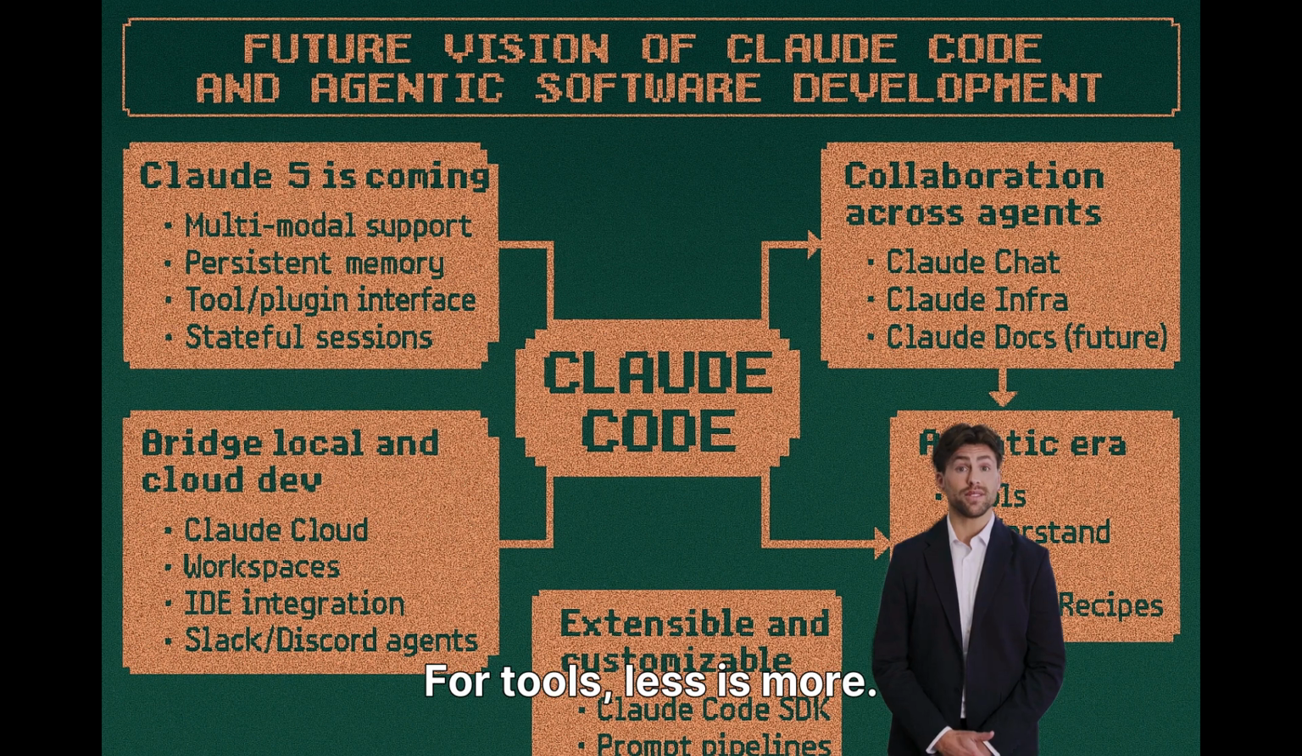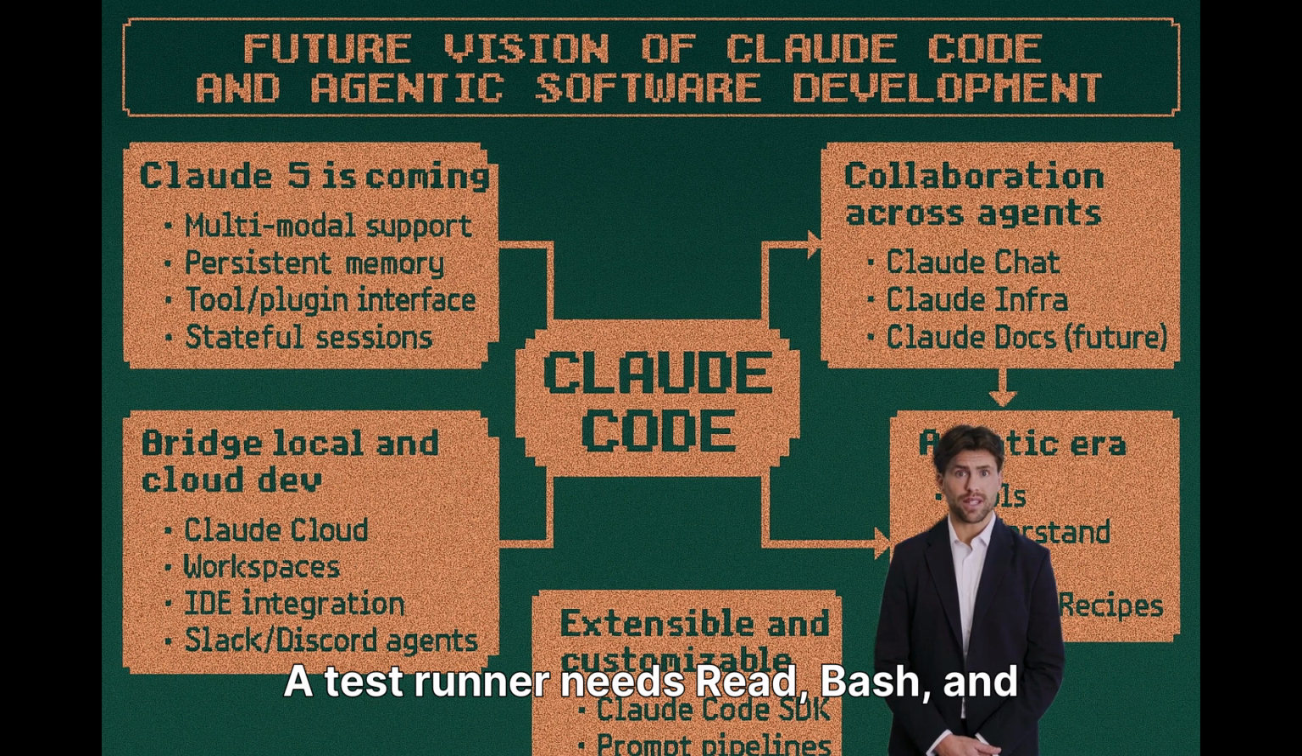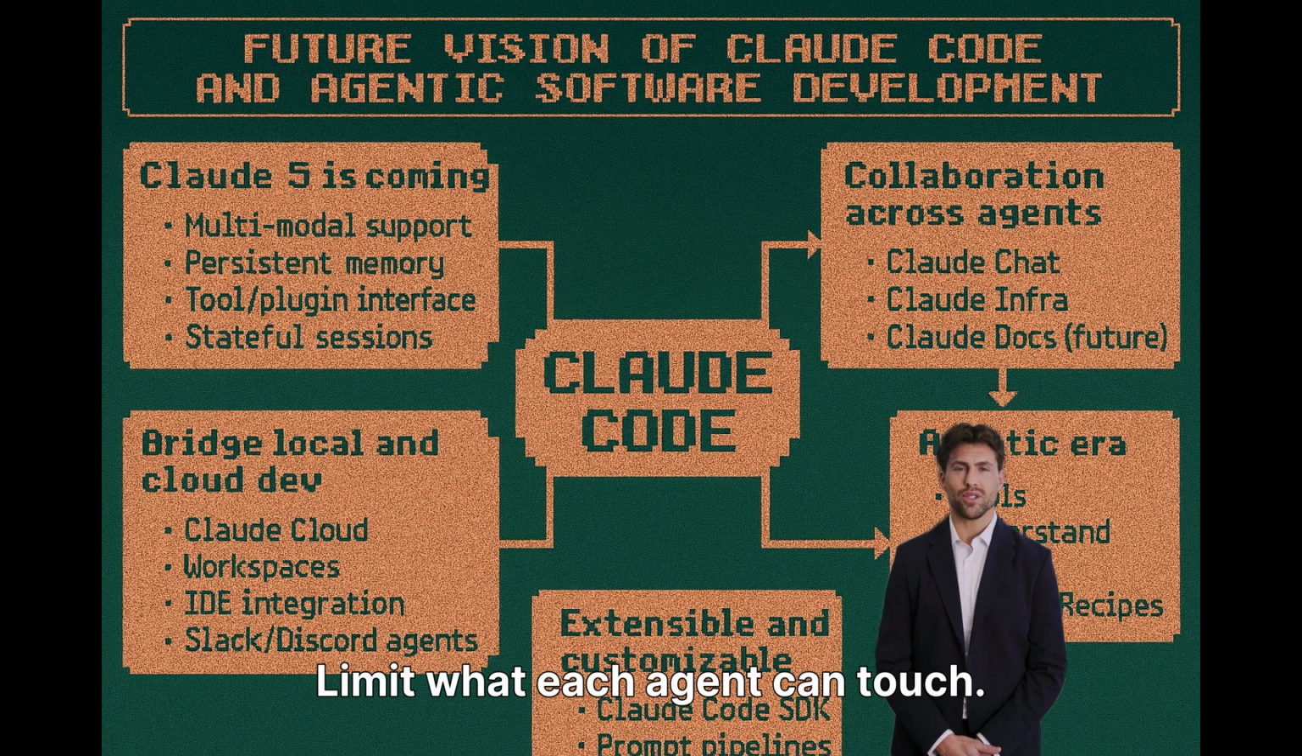For tools, less is more. A read-only planner doesn't need write access. A test runner needs read, bash, and maybe grep. A security auditor might only need read and grep. Limit what each agent can touch.